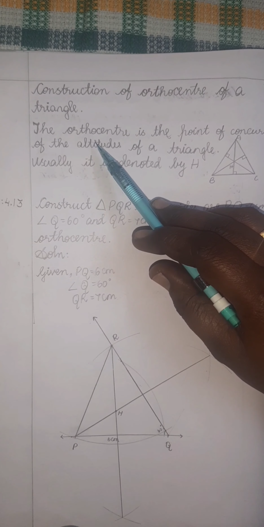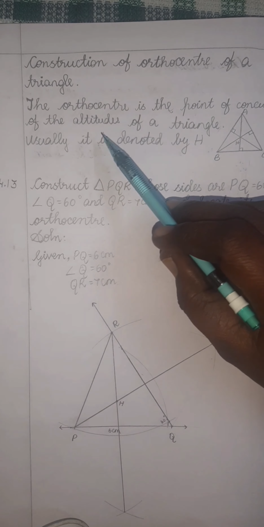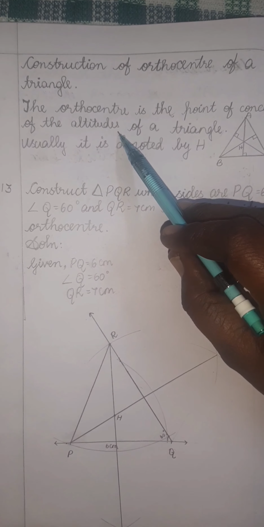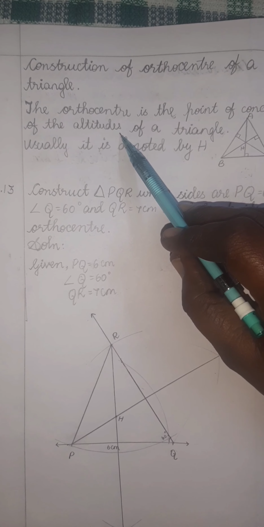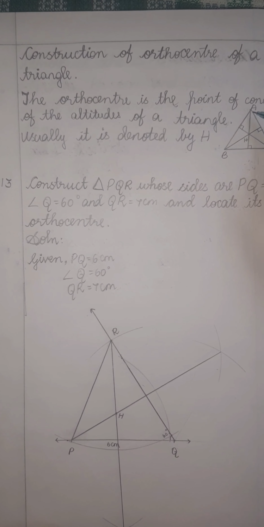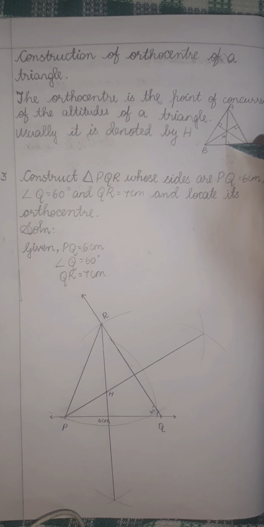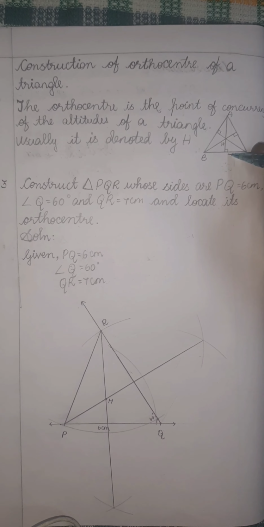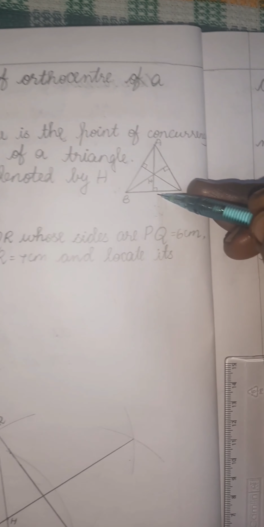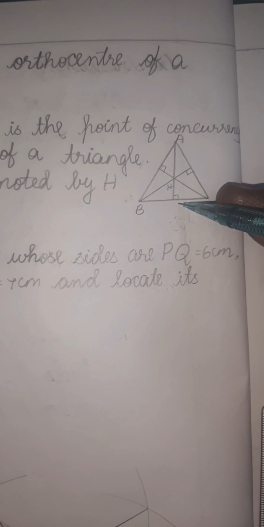Orthocenter is the point of concurrency of the altitudes. Altitudes means perpendicular lines. In a triangle from one vertex to the opposite side, we have to draw a perpendicular line. Perpendicular line means it will make 90 degrees to the opposite side.